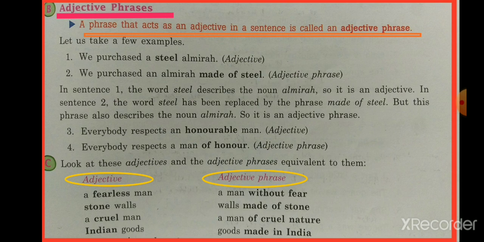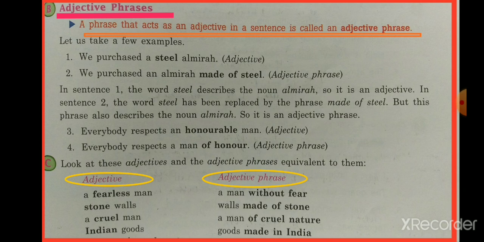The first kind is adjective phrases. Keep in mind the definition of phrase, a group of words that make sense but not complete sense. If that group of words acts as an adjective in the sentence, then it is called adjective phrase.